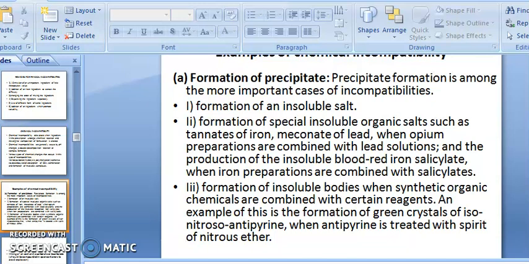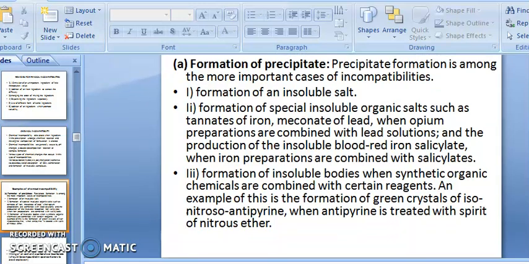This formation of green crystals is observed.